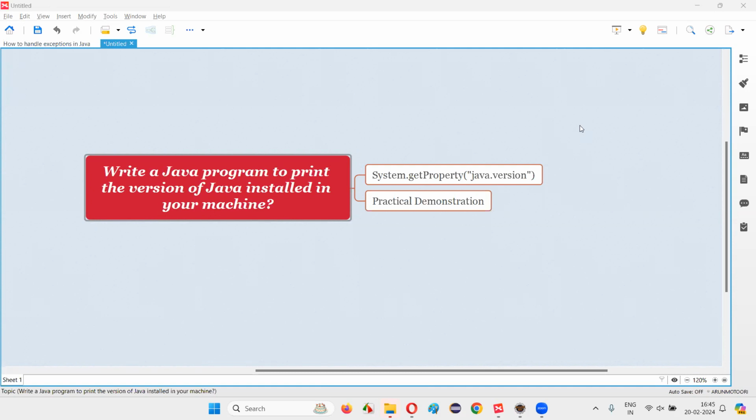Hello all, welcome to this session. In this session, I'm going to answer one of the Java interview questions. That is, write a Java program to print the version of the Java that is installed in your machine.